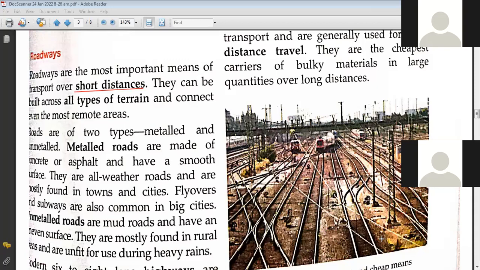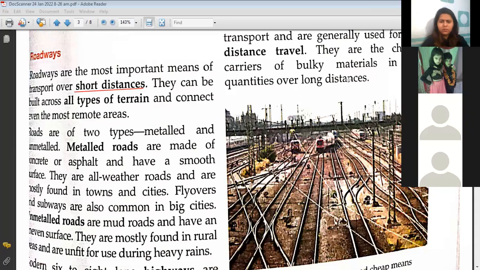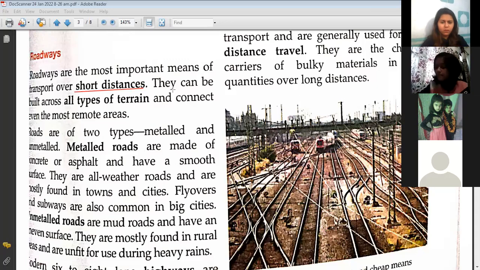So, we're talking about how people prefer roadways, and roadways are the most important means of transport over short distances because they can be built across all types of terrain. What do we mean by the term terrain, children? Who will tell me?